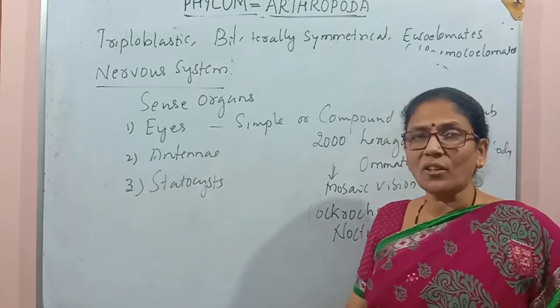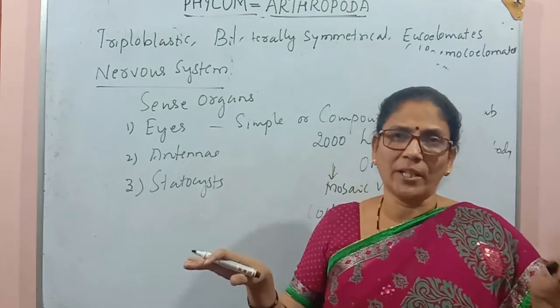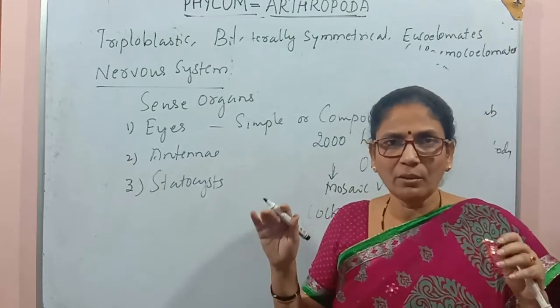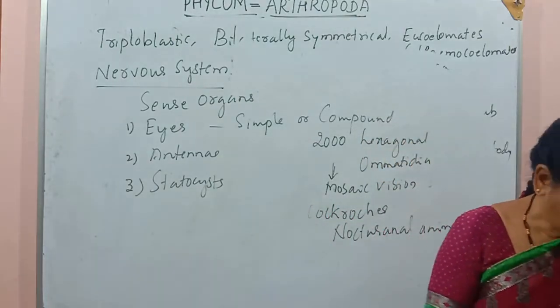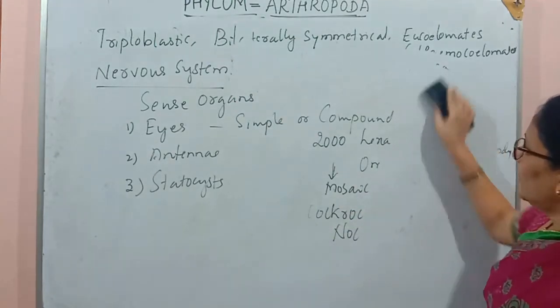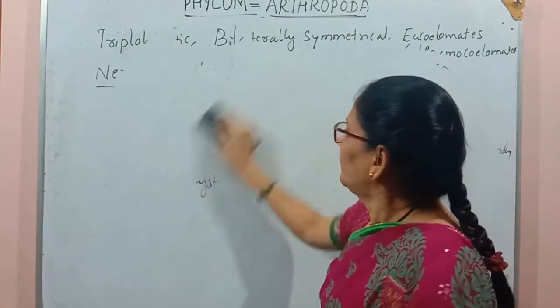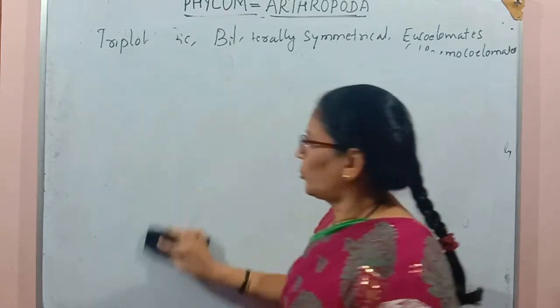And statocysts are the organs which are useful to balance the body. They help the organism to balance the body. So these are the different types of sense organ seen in the organism, Arthropoda. Next we will talk about the reproduction in arthropod.